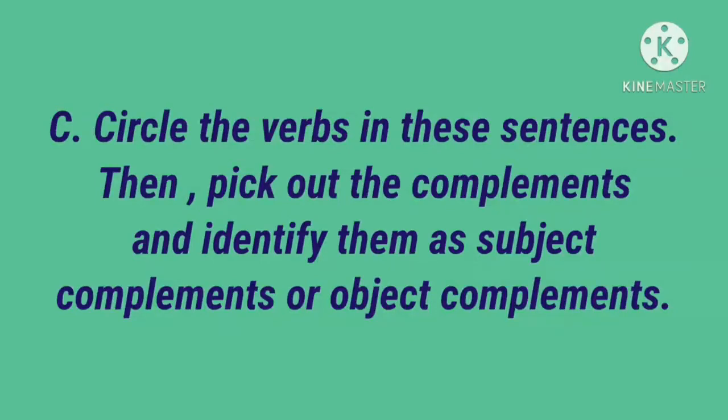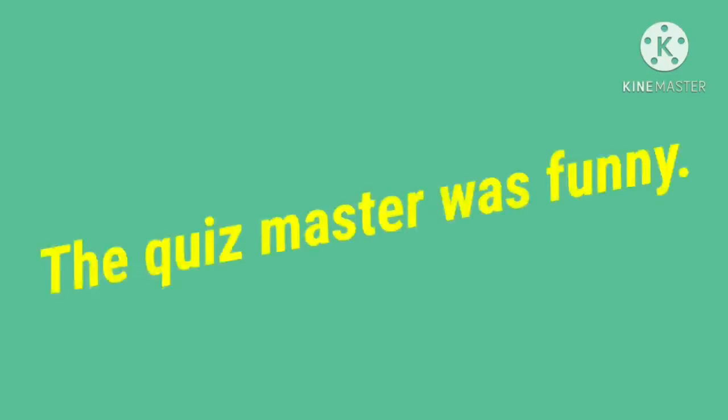Question. The quiz master was funny. Here, which is the verb? Was. Funny is a complement. What type of complement? That is a subject complement. It tells more about the subject, the quiz master. So circle the verb was, and funny is the subject complement.